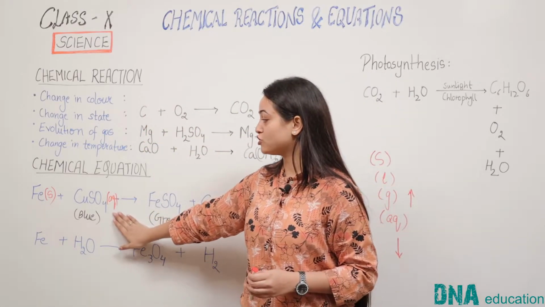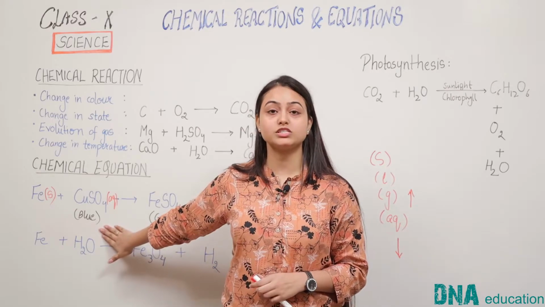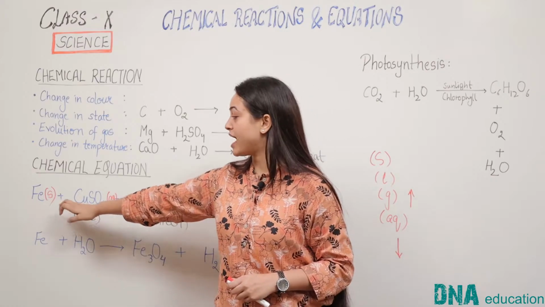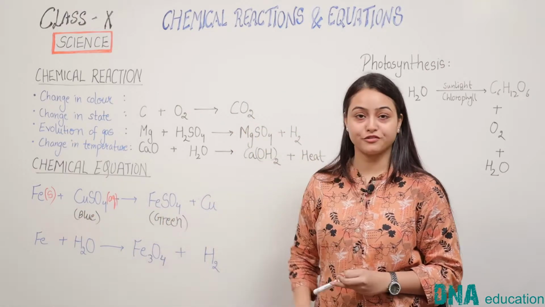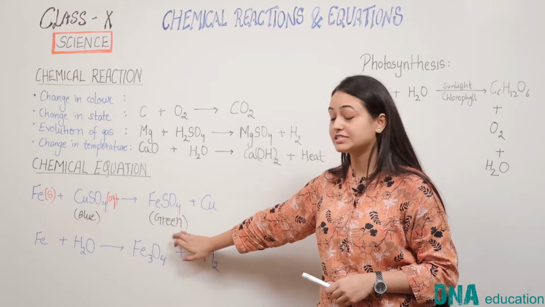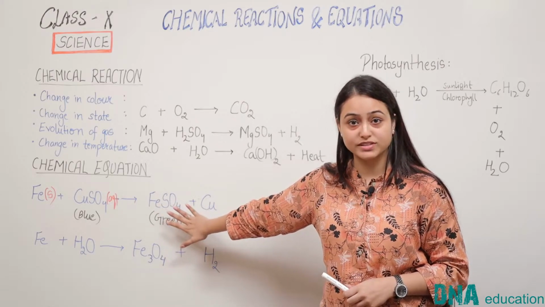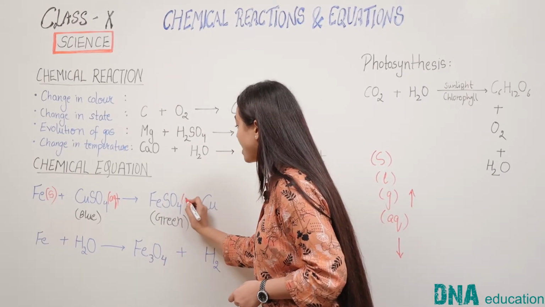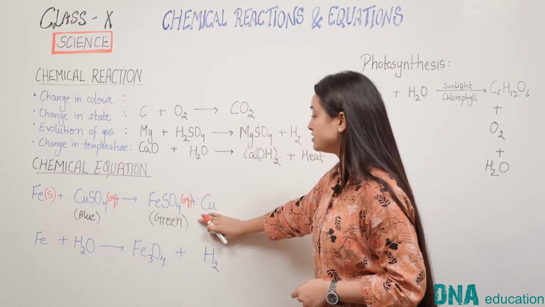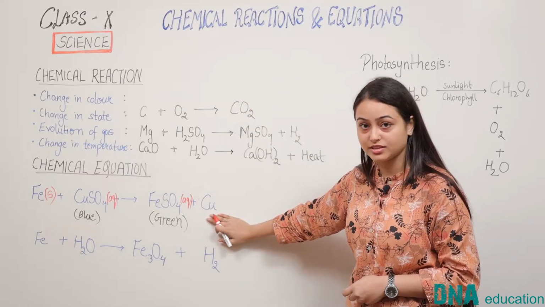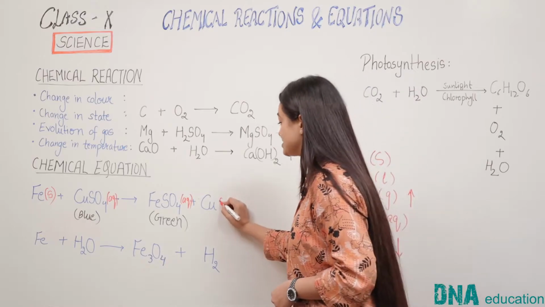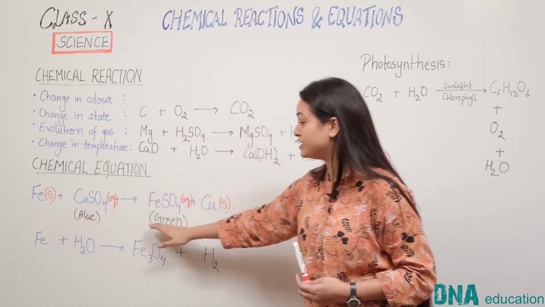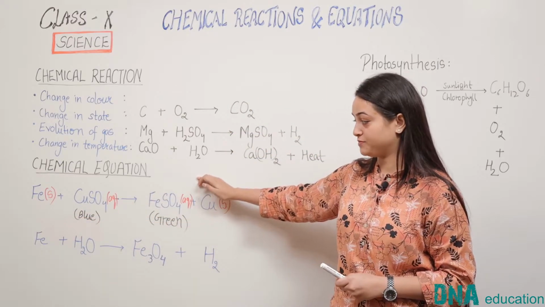The copper sulfate solution is blue in color. This is also called blue vitriol because of this blue color. When iron reacts with copper sulfate, iron sulfate is formed and iron sulfate is green in color. This is also in liquid state but dissolved in water. Hence again we will write the symbol of aqueous solution here. And copper deposit is seen in the vessel. This copper is solid in state. So we will write the solid symbol. So in this way we represent a chemical equation.